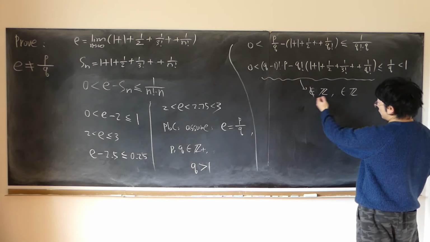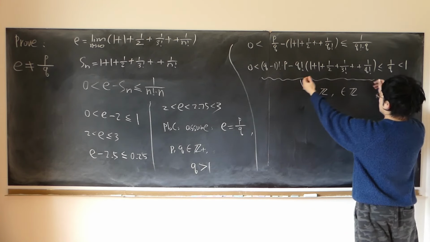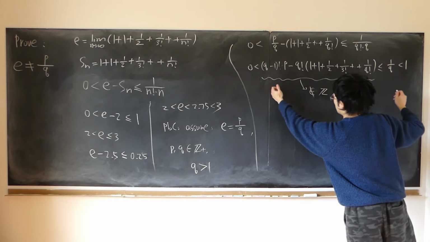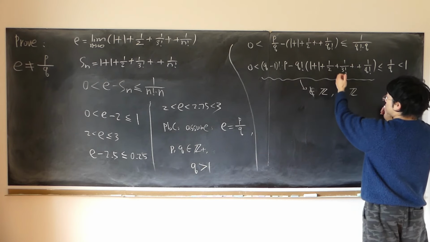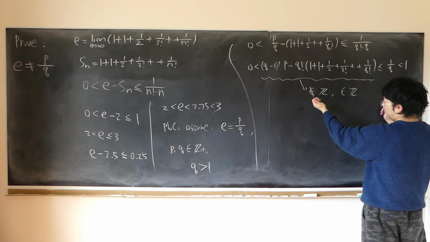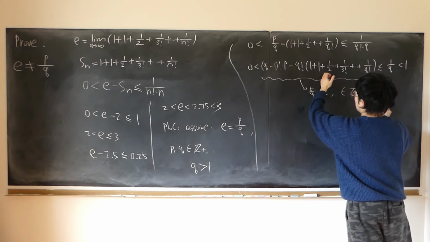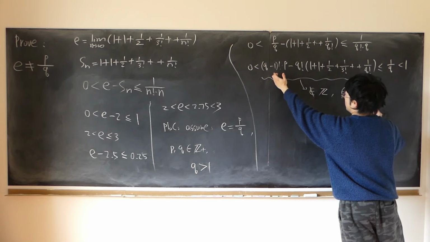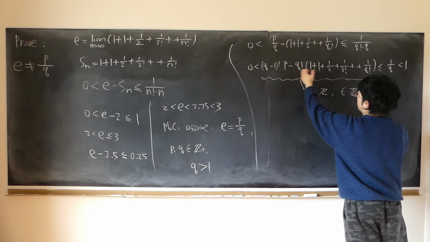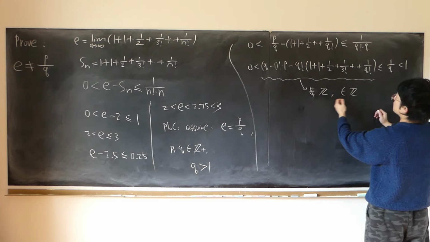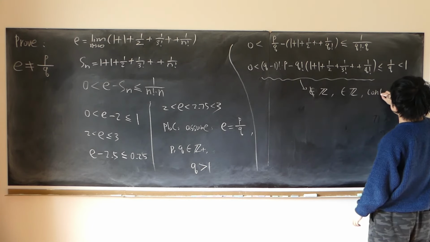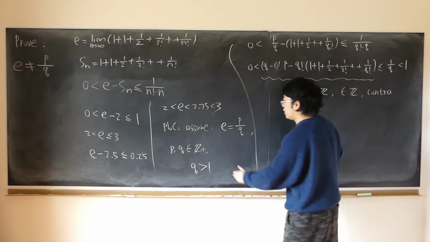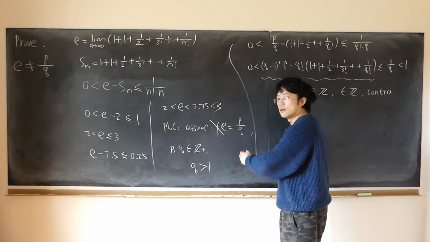So that's a contradiction. Like I said previously, we've shown this number is strictly between 0 and 1, so it has to be a non-integer. But now we've shown that it's an integer, because integers are closed under addition, subtraction, and multiplication. So an integer, so contradiction. That means my assumption is false. So E is irrational.